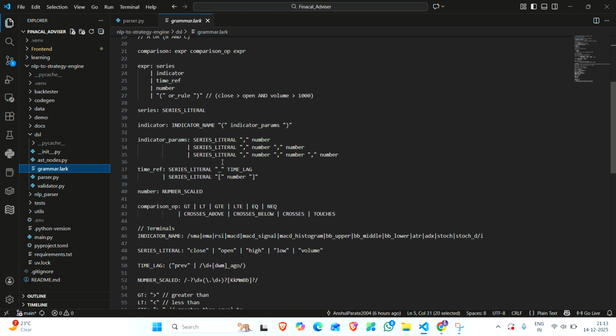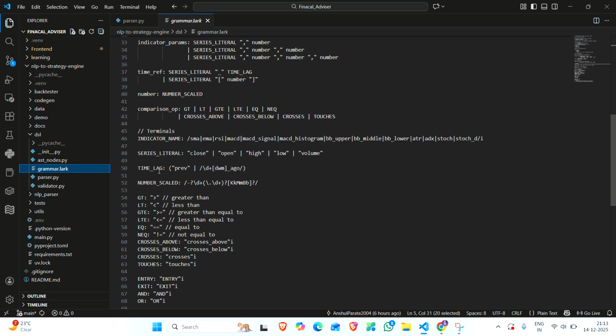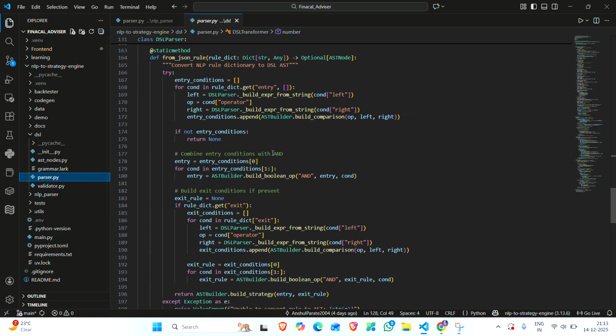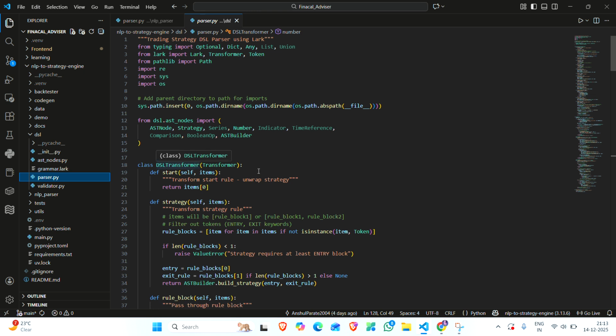Over here we have indicators, comparators, numeric literals, time lag, and number scaled. We define all of this here so we can use it as a parser. Then there is the DSL transformer, and for this I am using the Lark library.